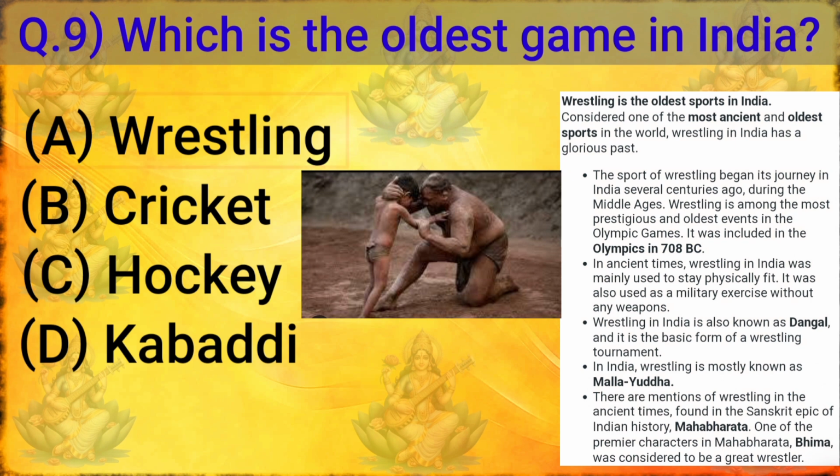Considered one of the most ancient and oldest sports in the world, wrestling in India has a glorious past. The sport of wrestling began its journey in India several centuries ago, during the Middle Ages. Wrestling is among the most prestigious and oldest events in the Olympic Games. It was included in the Olympics in 78 BC. In ancient times, wrestling in India was mainly used to stay physically fit. It was also used as a military exercise without any weapons.